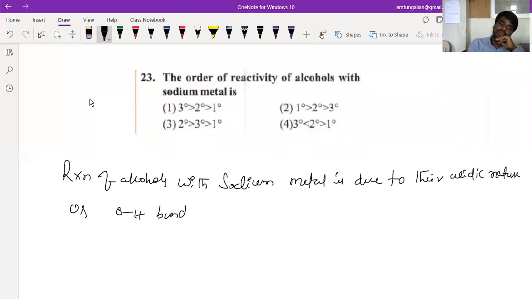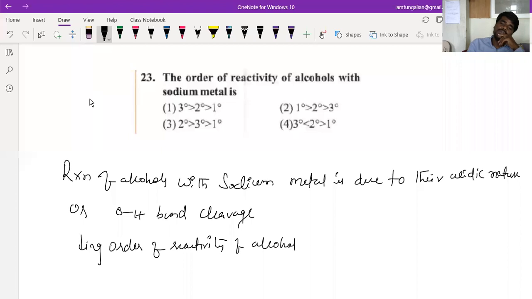What is this type of reaction? O-H bond cleavage. So what is the decreasing order of reactivity of alcohols due to O-H bond breaking, beta?